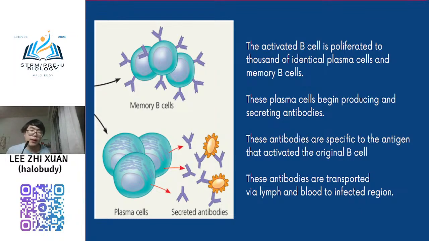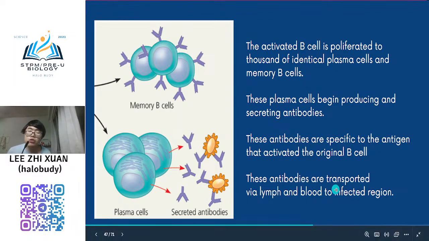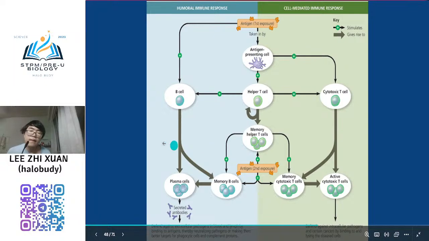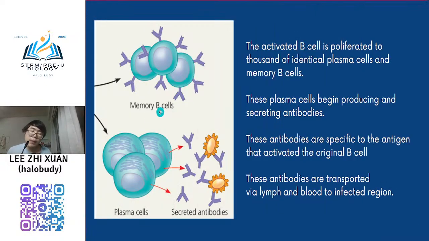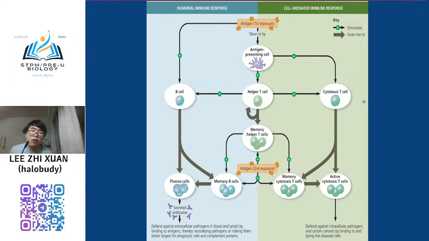When it becomes a plasma cell, it will go to the place. If an infection occurs, this plasma cell starts to release antibody. The antibody is specific to that antigen and that antigen only. Antibody can be transported by lymph and also blood to the infected region. Okay. So, memory B cell: not only B cells contain memory, any cell containing memory too.